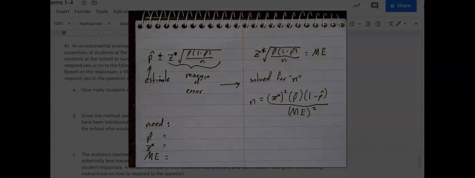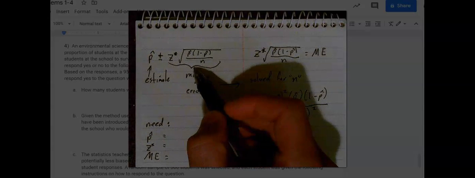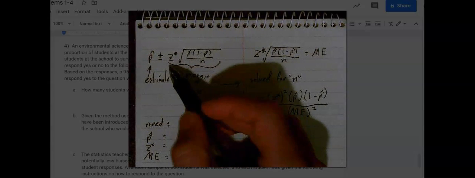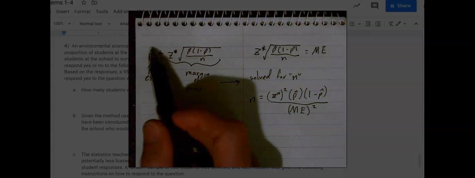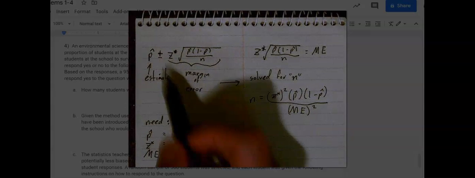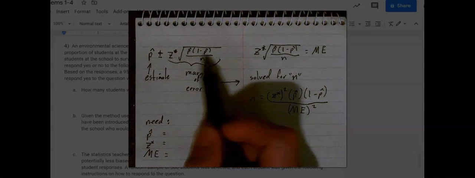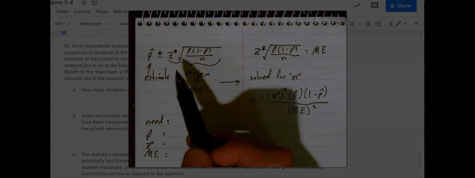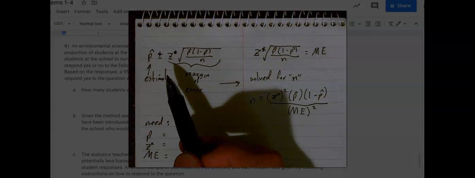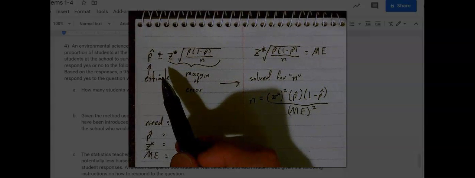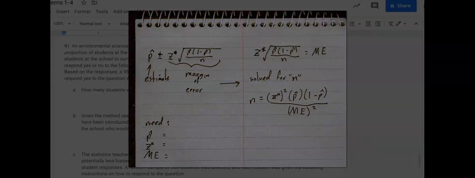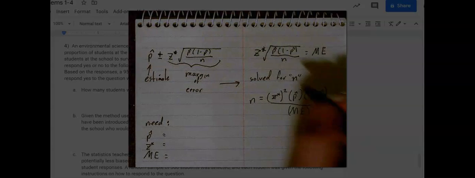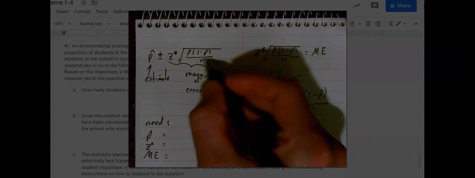This part right here is what makes up the margin of error. So our sample proportion plus this number would be 0.816, and minus this number would be 0.584. So what the question is asking is, what is n?